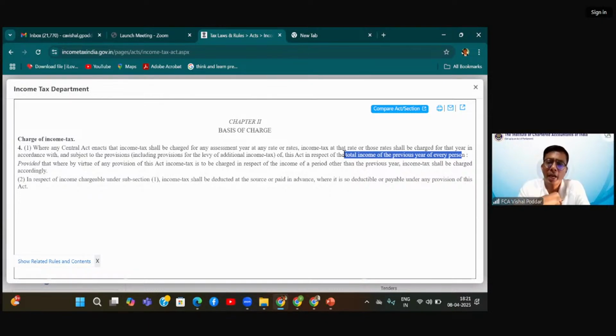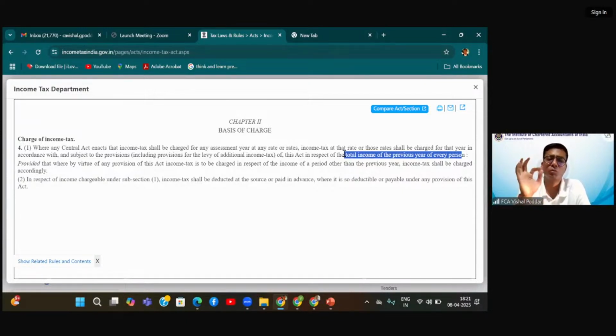Means what? I have earned income. I have to pay the income tax out of my pocket. I cannot take it from your pocket and pay. You cannot pay my income tax. I have to pay my own income tax. But when it comes to customs, GST, or for that matter any indirect tax, there is nowhere mentioned as to who will bear the burden.